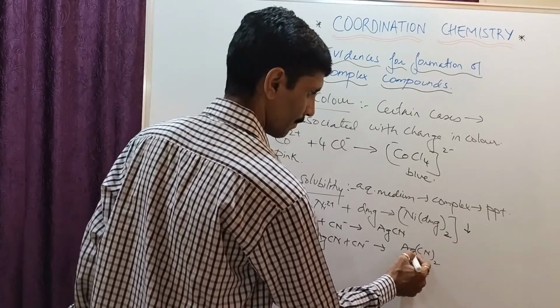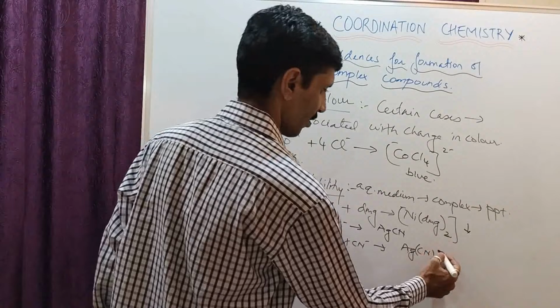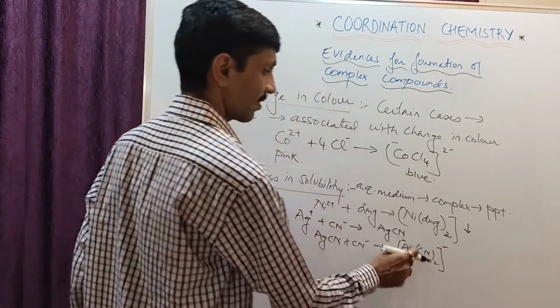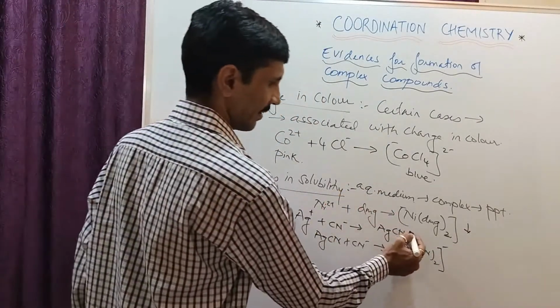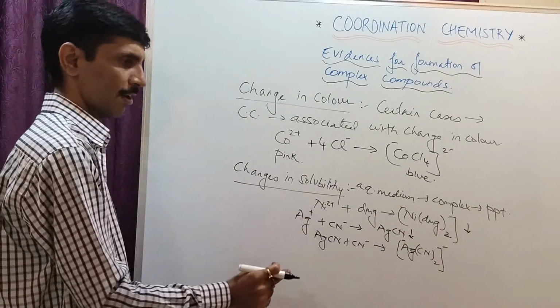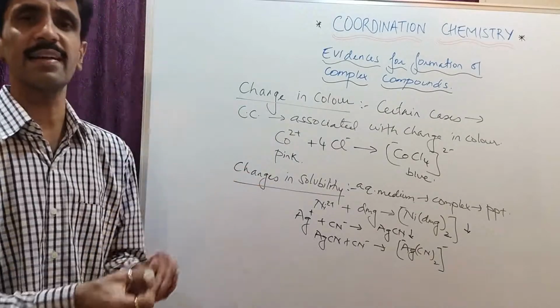Okay, this is Ag(CN) twice, with a charge of what? 1 minus. So this becomes a soluble complex. ये AgCN जो है वो insoluble है, okay, water में, लेकिन on complex formation this becomes what? Soluble. So you can see this in either case.